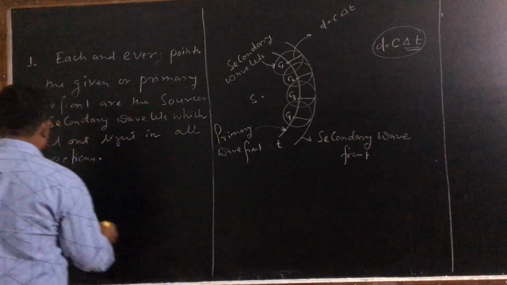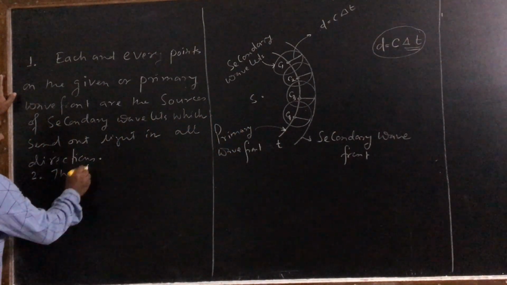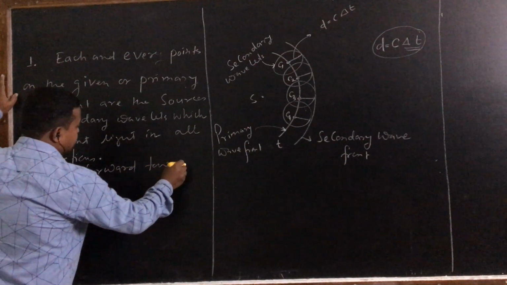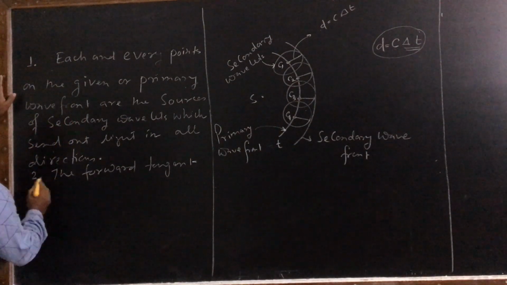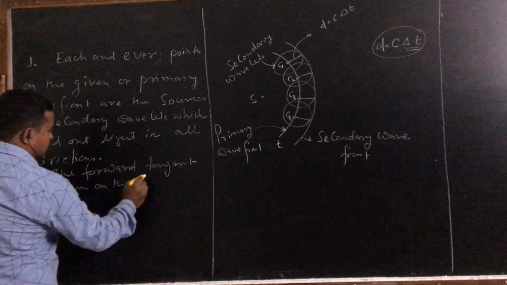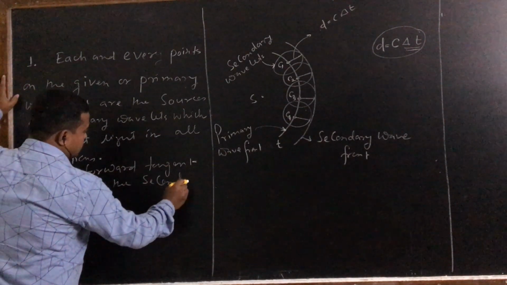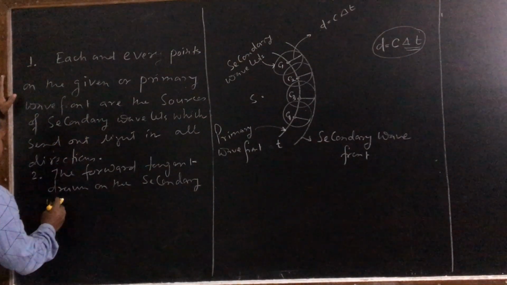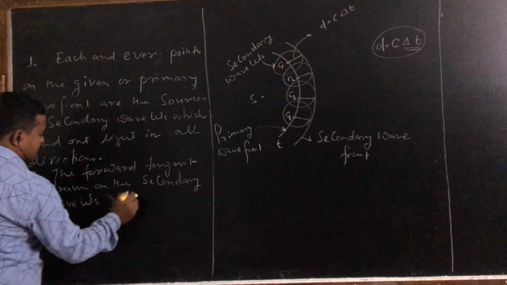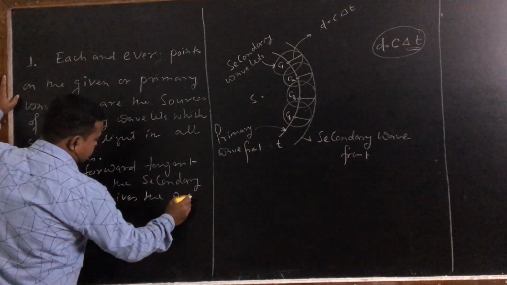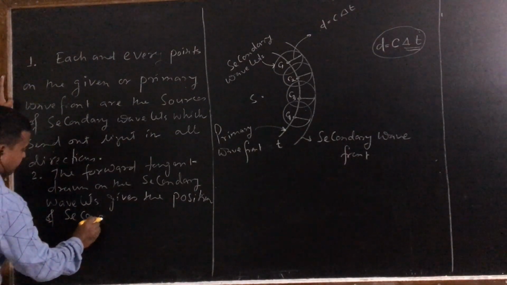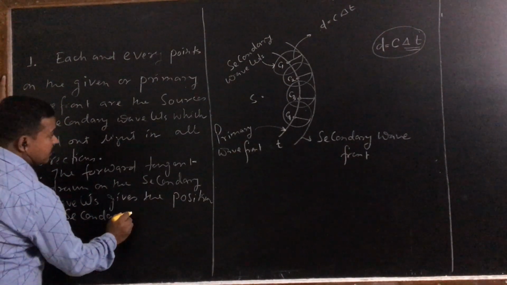And the second point is what? The forward tangent drawn on the secondary wavelets gives the position of the secondary wavefront.